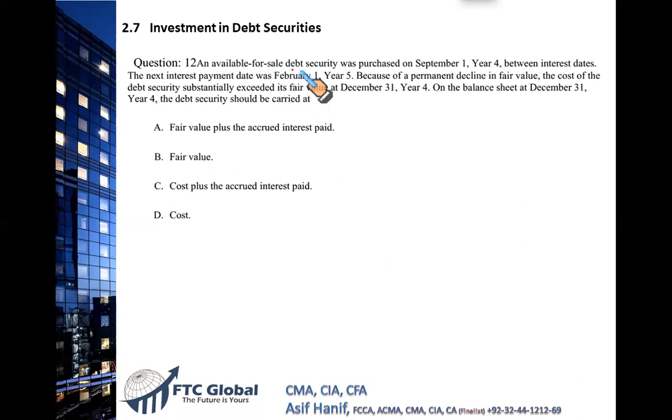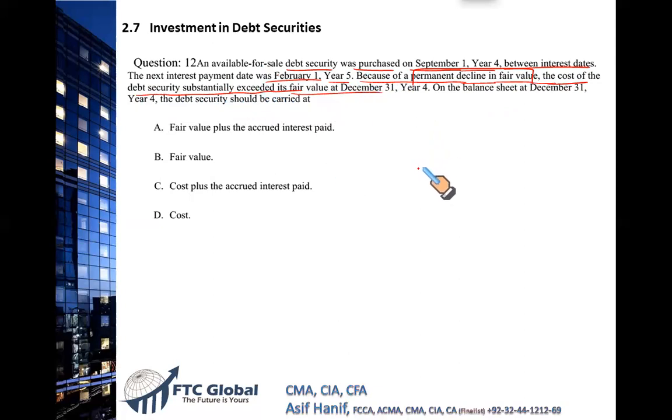An available for sale debt security was purchased on September 1st, year 4, between interest dates. In the US, interest is normally paid semi-annually, so you may have bought in between these dates. The next interest payment due was February 1st, year 5. Because of the permanent decline in the fair value, the cost of the debt security substantially exceeded its fair value at December 31st.